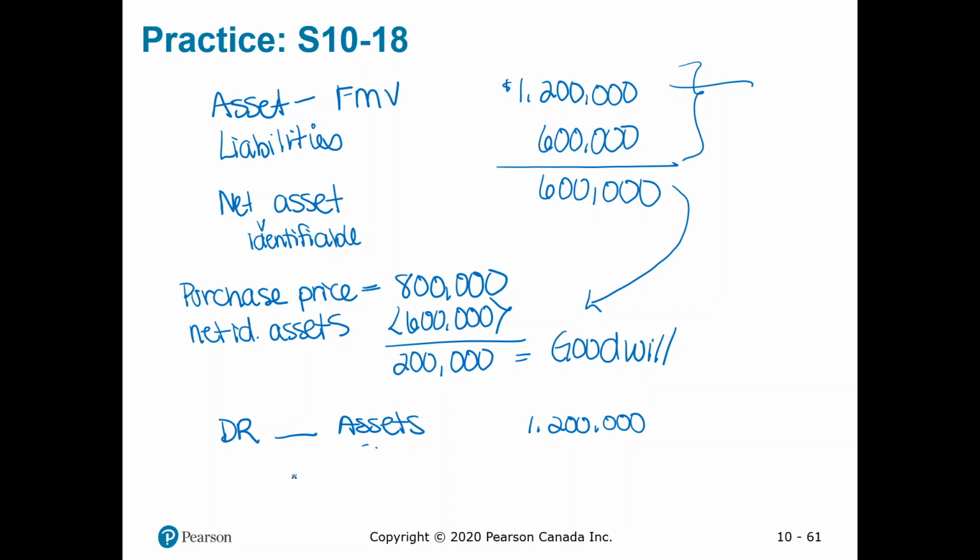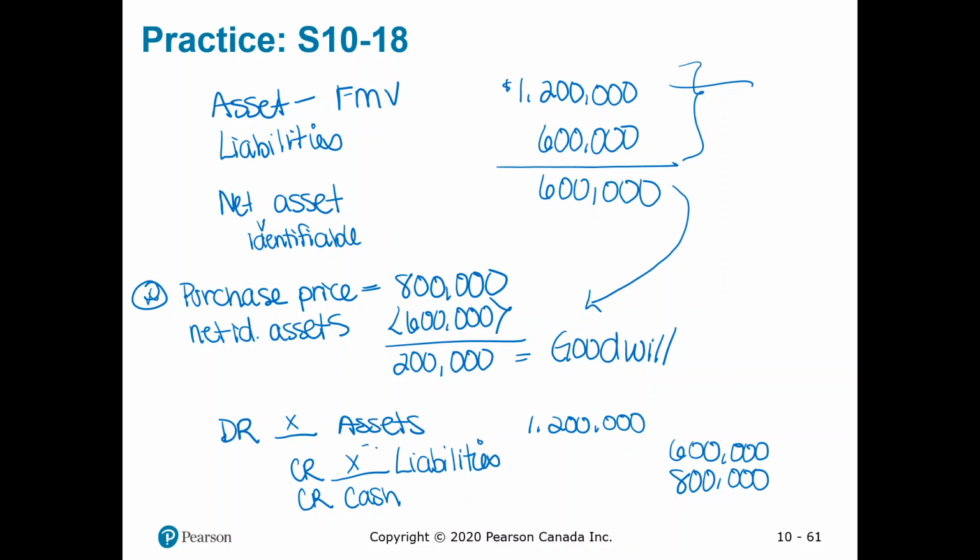We would also need to set up all of those liabilities. So whatever the accounts were, that's what we would book. So we likely bought some accounts payable, maybe a bank loan, things like that. So we would credit each of those accounts for their amount, and the total is $600,000. We know that we paid cash of that $800,000. That was our purchase price. So we're crediting that.